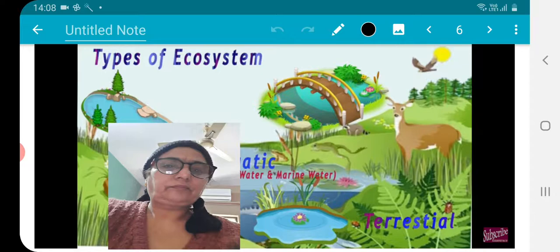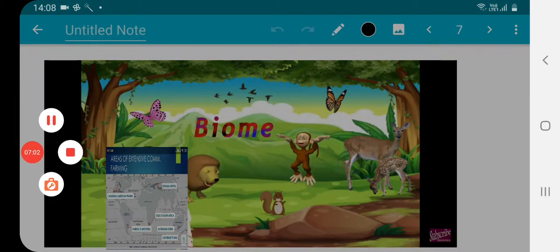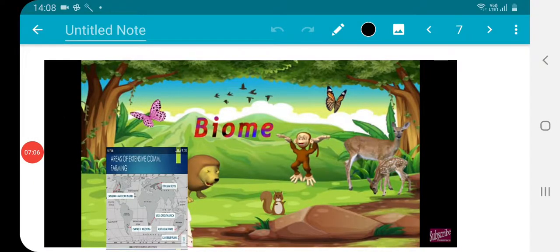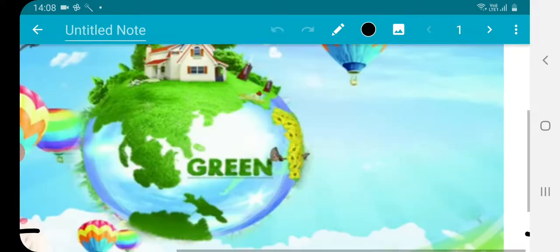And exactly this terrestrial is also classified further. For this terrestrial, we have this biome type, and further these biomes have been categorized into different types. For the long study of biomes, I will tell you in my next lecture. Till now, we have studied about life on the earth.